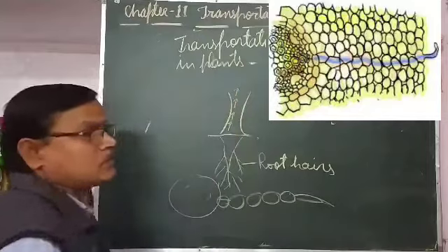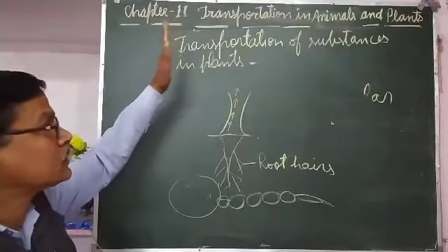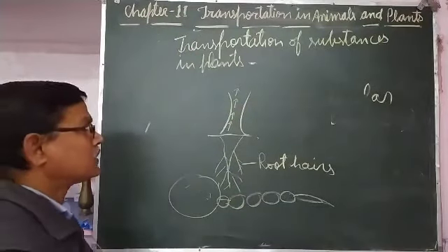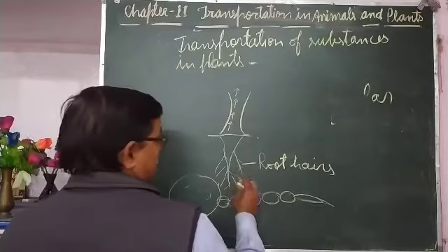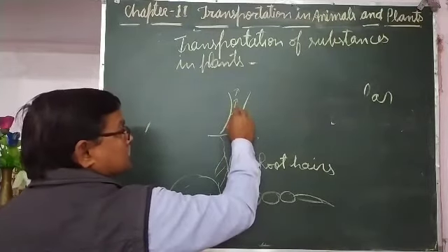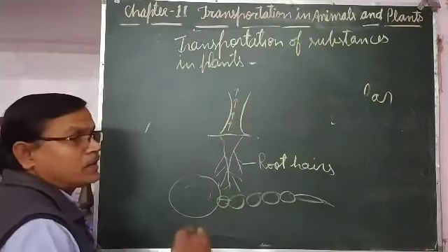Through them water and minerals rise up to the height of the trees and up to every leaf of the plant or tree.